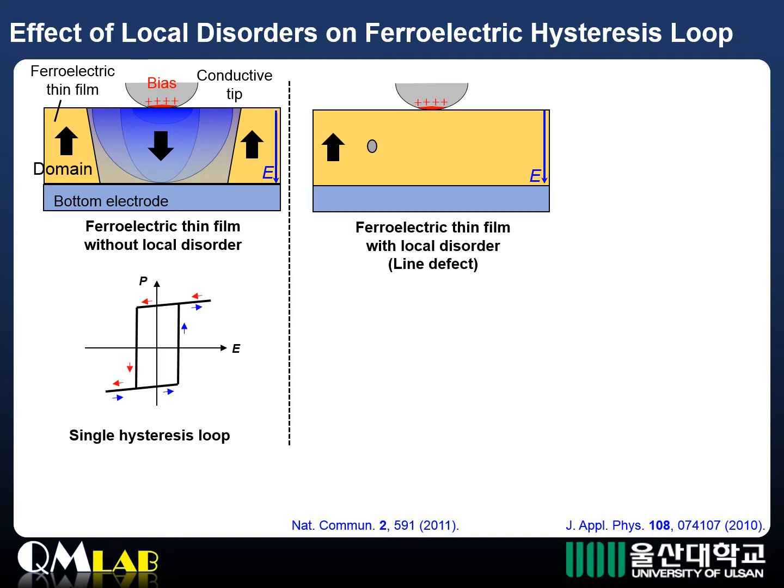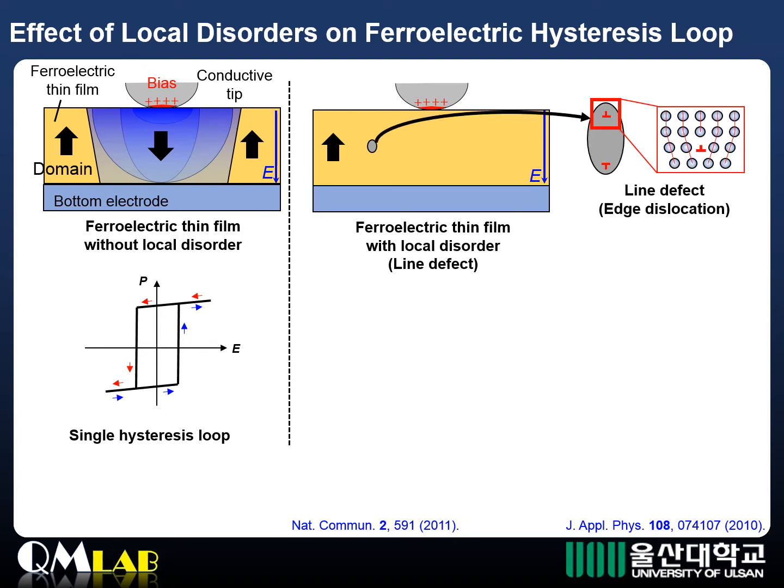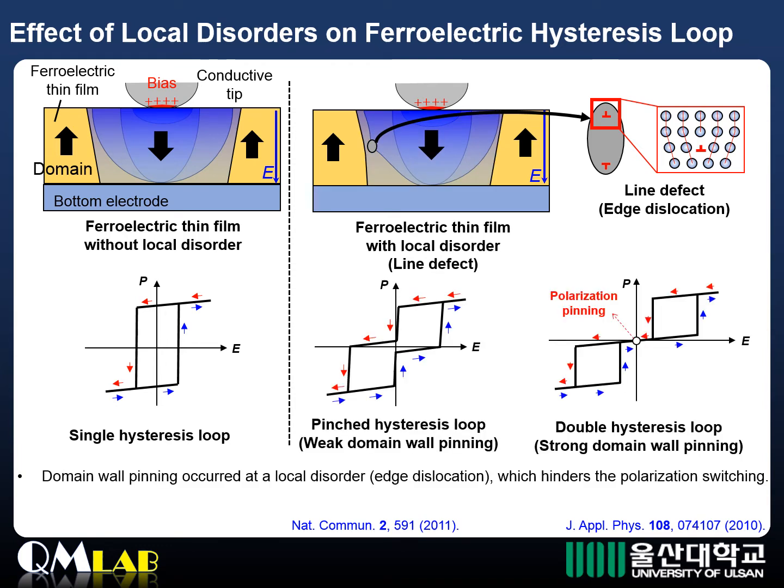On the other hand, in the case of ferroelectric thin films with a local disorder like edge dislocation, the down domain still nucleates, but when the domain wall reaches the local disorder, the domain wall motion is delayed compared to the first case. In other words, the domain wall velocity is decreased. Domain wall pinning occurs at a local disorder, and domain wall pinning makes a pinched hysteresis and a double hysteresis according to